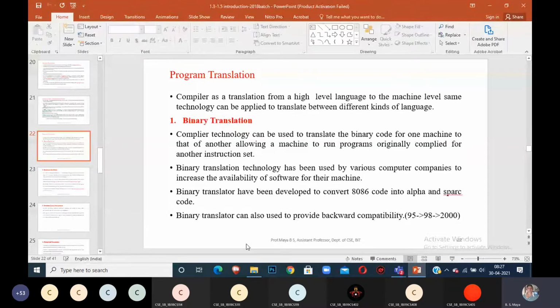Okay, have you observed any translation? You did the Network lab in the fifth semester, yes or no? The NS simulator. There also translation can be done. There also we are using a compiler. Did you observe that? That is also one type of application where I am using a compiler.